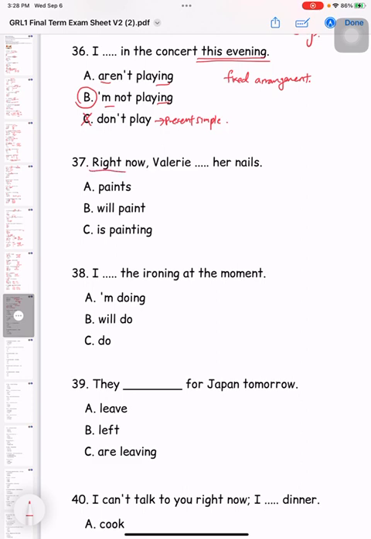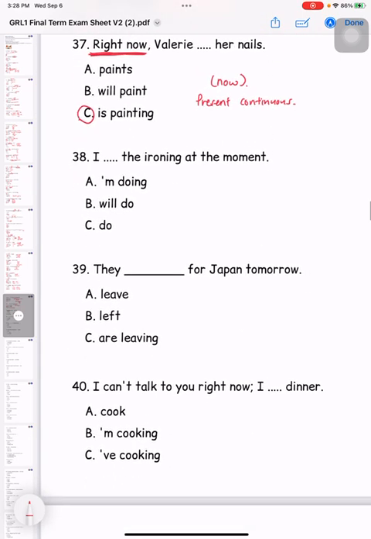Okay, can you see that? He is talking about the action right now. 现在这个时候. What is she doing? Okay, so when we are talking about something, the action which is happening now, same thing, we have to use present continuous tense, which means C is the only answer. Right? Okay. 38. I the ironing at the moment. Okay. See that? What am I doing at the moment? At the moment means now. So same thing, we have to use present continuous tense. So the answer is the A.